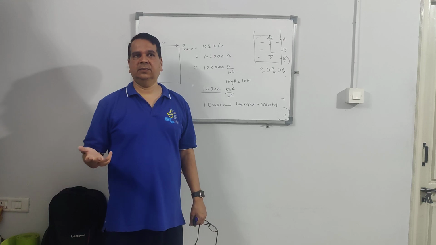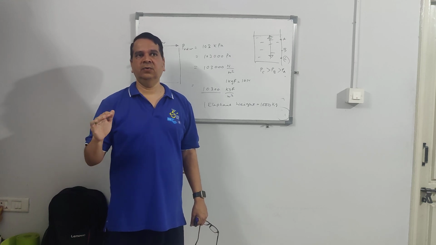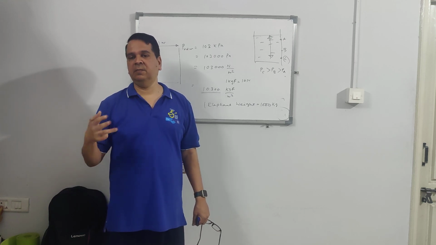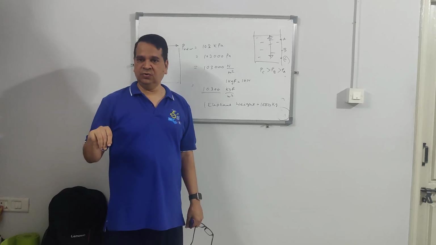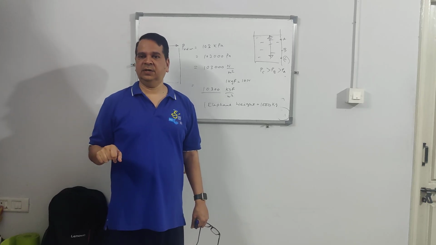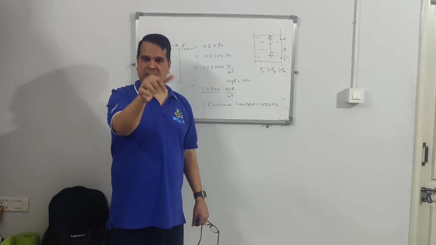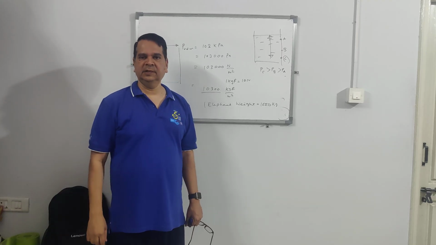Okay. So now you know the order. And barometer. What is a barometer? A barometer is a device used to measure atmospheric pressure. Okay, that's all.